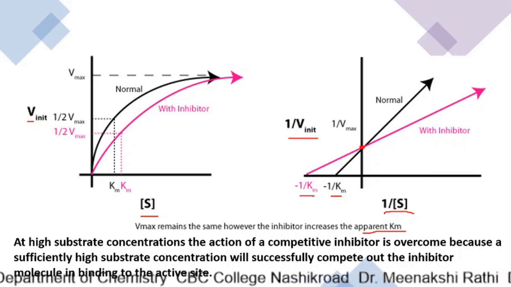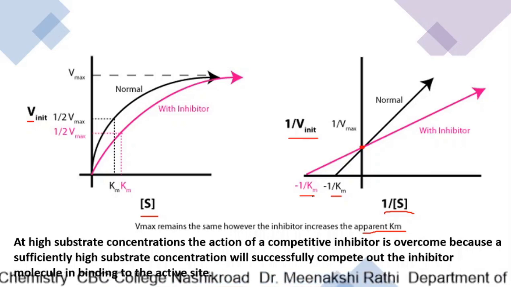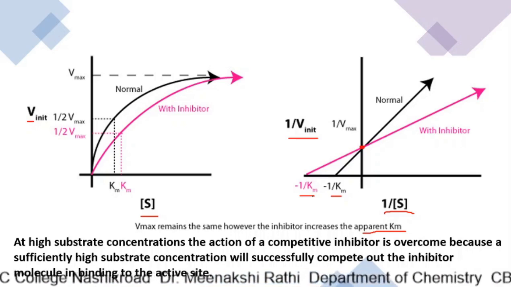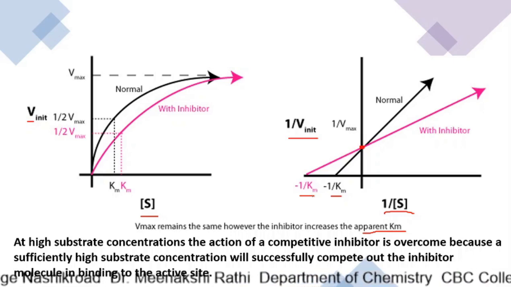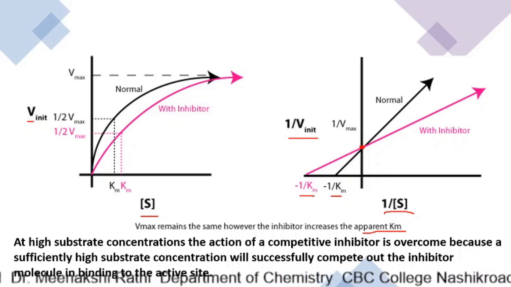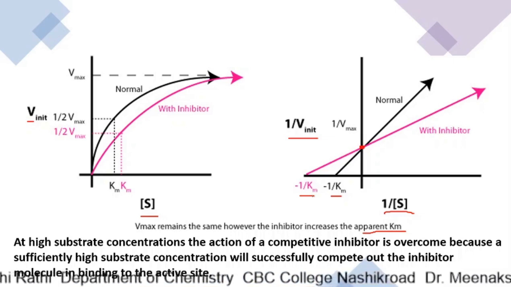But if substrate concentration is increased, then this competition can be overcome, because with a high substrate concentration, they can successfully compete out the inhibitor and directly bind to the active site of the enzyme.